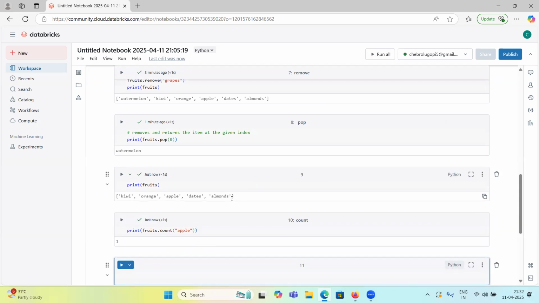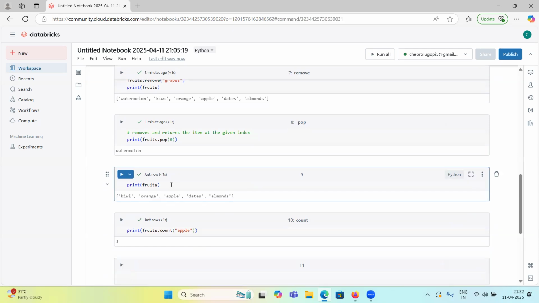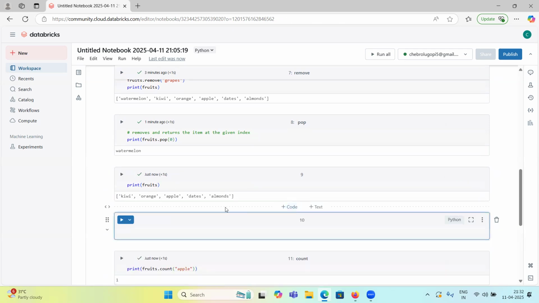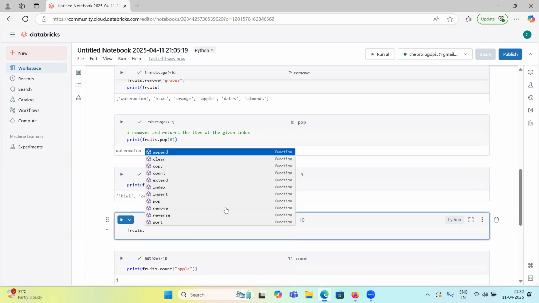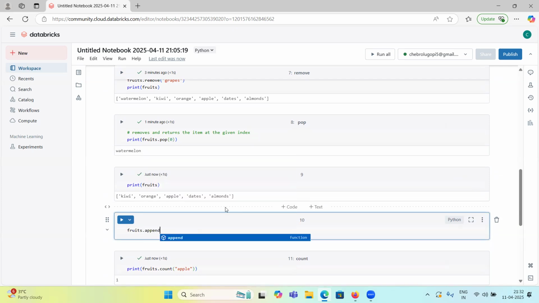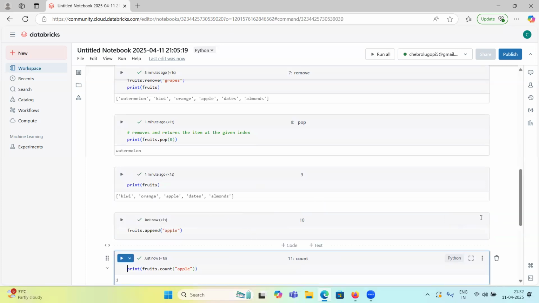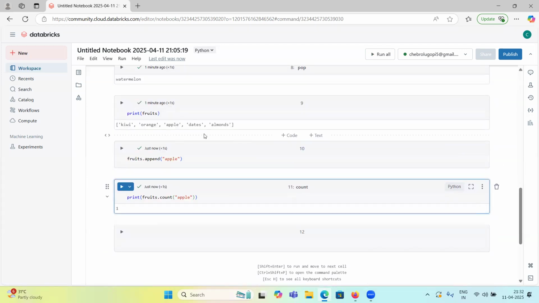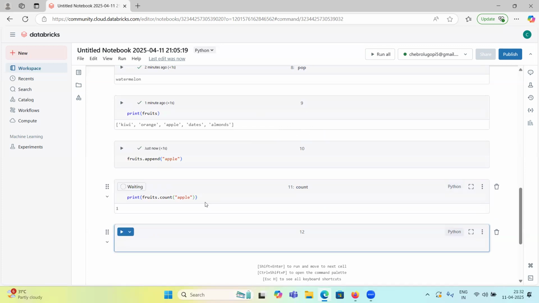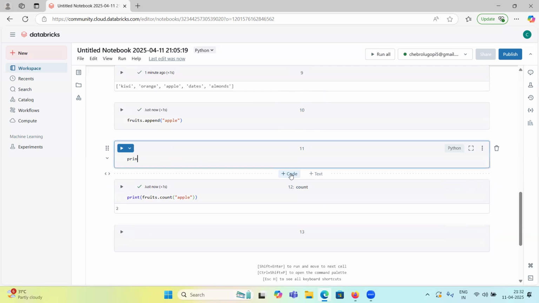Let me add apple one more time. How can we add it? Fruits dot append, apple. Run this. In this list the apple count was one, but I added one more apple, so the count should be two, right? Let's see. Yeah, two.